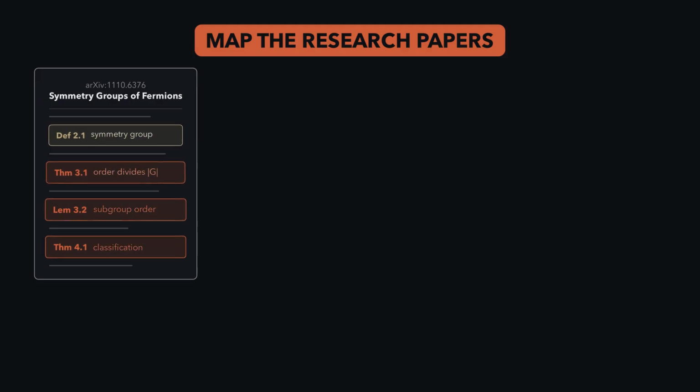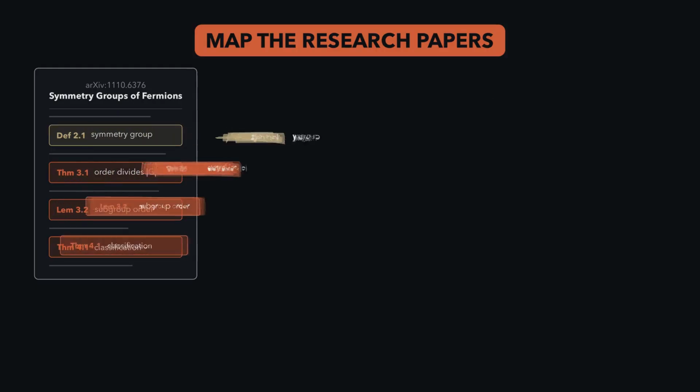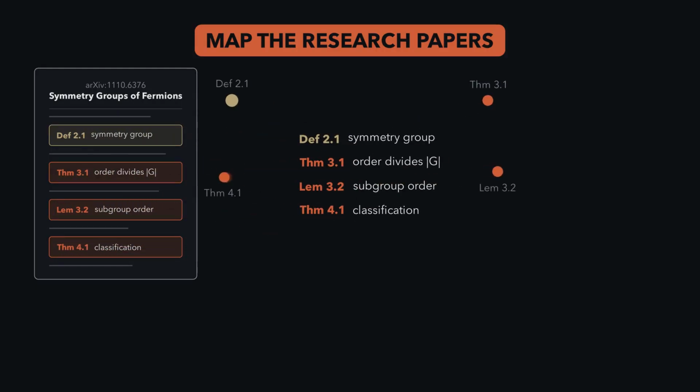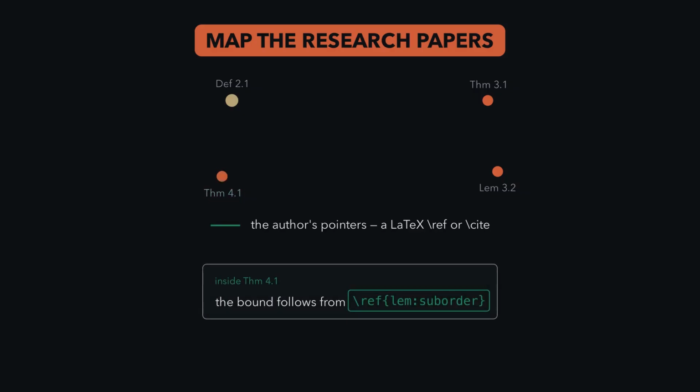To build the informal graph, we take the source of every paper on the math archive and pull out its numbered results. These are definitions, lemmas, and theorems that make up the results of the paper. Here's one, straight from the page, a symmetry group that gets defined. Every definition, lemma, or theorem becomes a fact, and subsequently a node in this larger graph. Now we populate the links between these nodes.